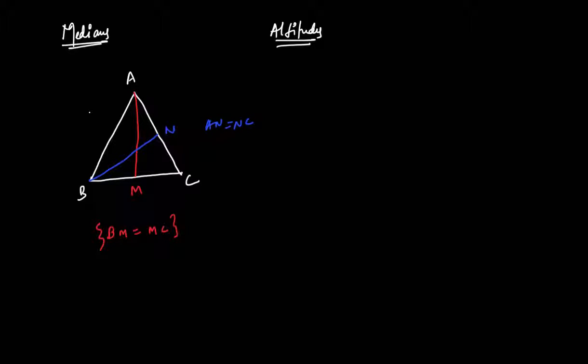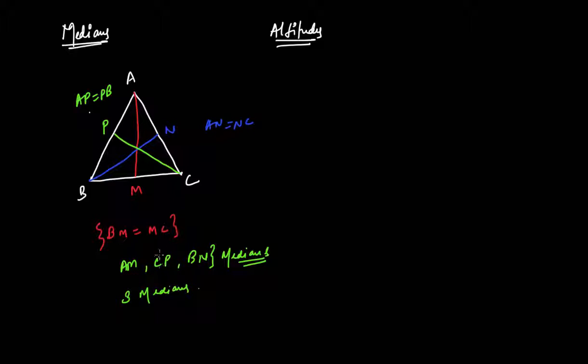Similarly, from the vertex C, I can draw another median which will bisect its opposite side AB, say at point P, such that AP is equal to PB. Then these three, AM, CP and BN, are known as medians of the triangle. So in the triangle I can have three medians.